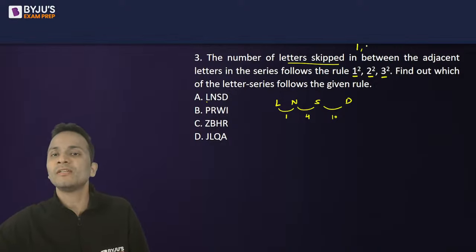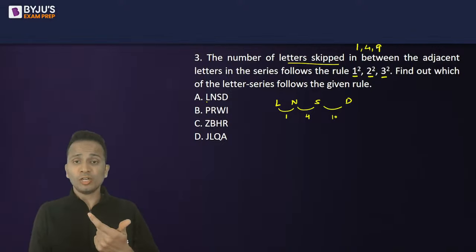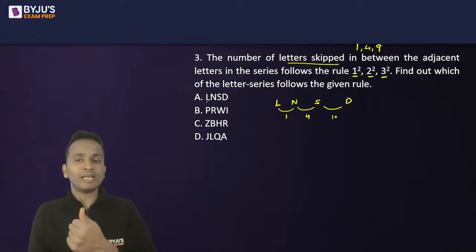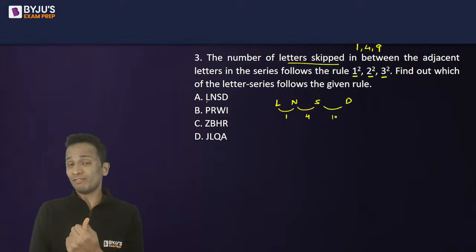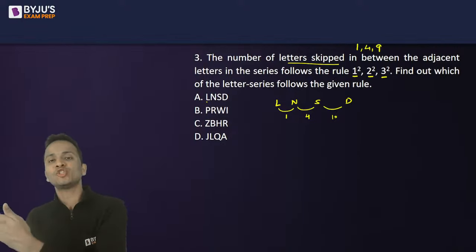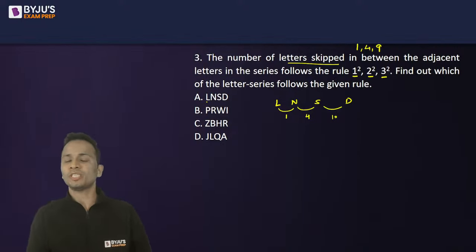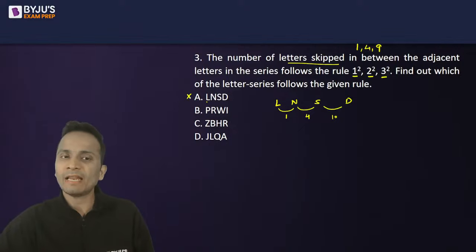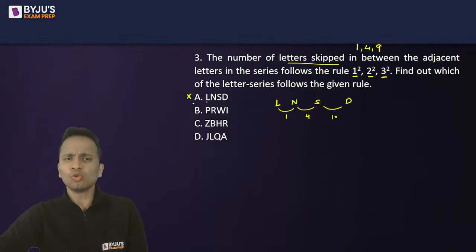That means 1, 4, and 9. So first of all, between the first two alphabets, one letter should be skipped. One alphabet should be placed. Between the next two, there should be 4. Between the next two, there should be 9. But in this option, there are 10. So option A can be eliminated. You'll have to go through options.